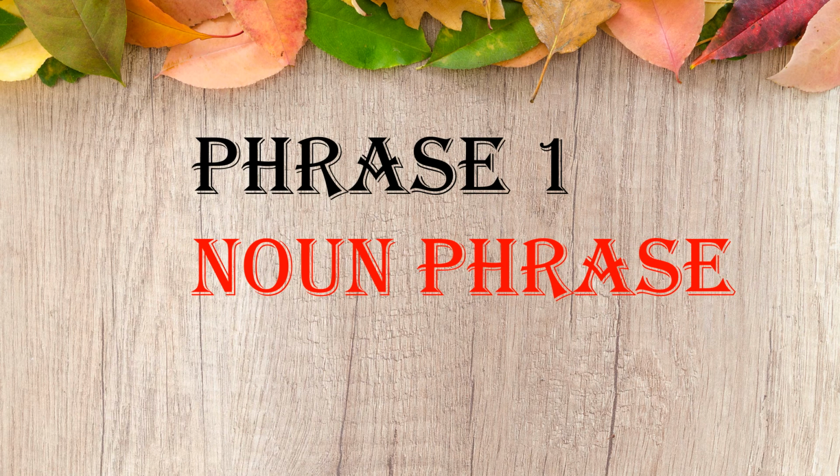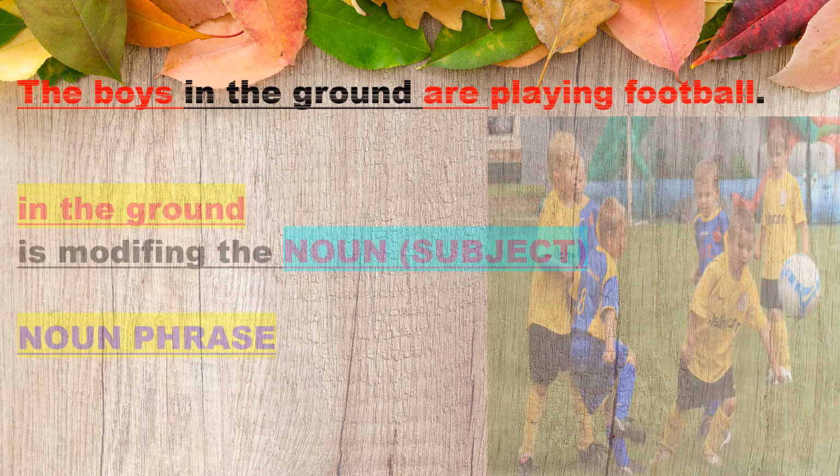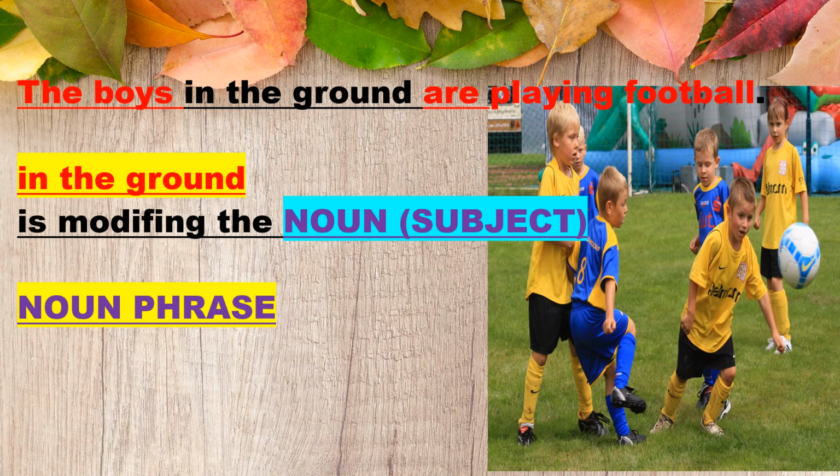Let us get into the first type of phrase depending on its function, the noun phrase. Let us look at this picture. The boys in the ground are playing football. In the ground is the group of words which have no subject and verb.